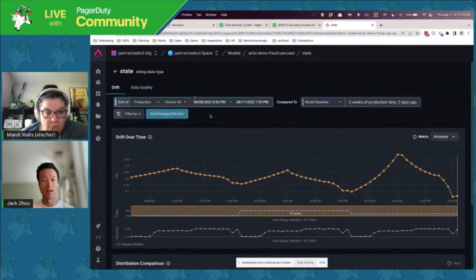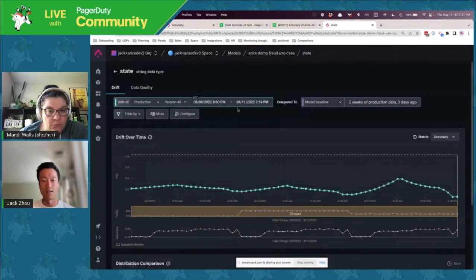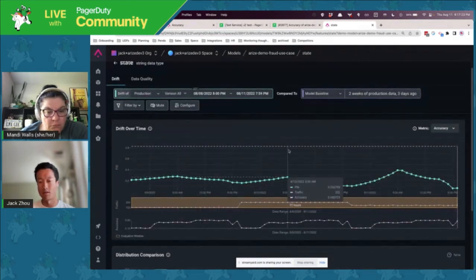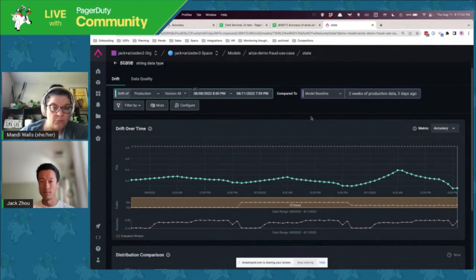And one last thing, if this is something that they think could happen again in the future, which is always possible, they can also add a monitor here. And this automatically configures a threshold to make sure that this kind of distribution mismatch doesn't happen again. So that's it. That's our demo.